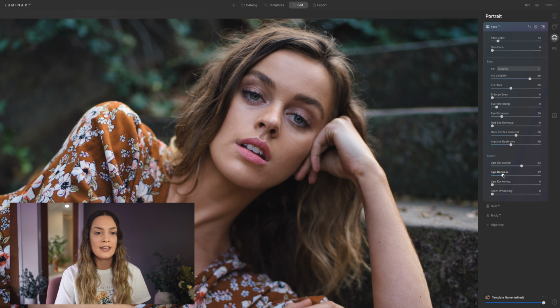So you have a slider to choose the saturation of the lips, how red the lips appear as well, and how dark the lips appear. I think I like the redness down, I like the pink lips, but I do like dark lips, and saturated lips I think looks really nice in a portrait. And again, you also have the teeth whitening slider. So I'll show you guys a before and after.